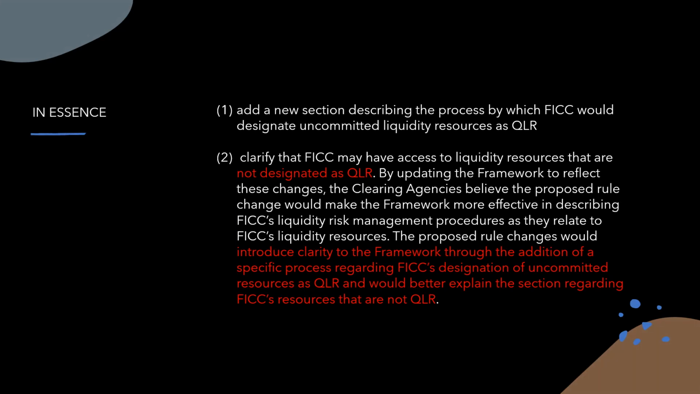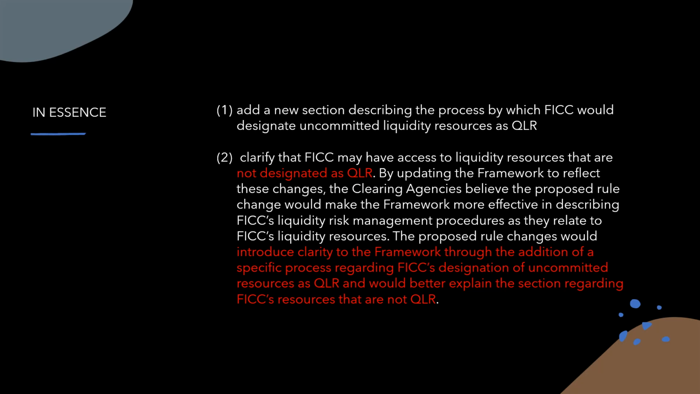In essence, what they're doing here is they're adding a new section, obviously, describing the process by which FICC would designate uncommitted liquidity as QLR. They're going to clarify that FICC may have access to liquidity resources that are not designated as QLR that are involved in master repurchase agreements. And by updating the framework to reflect these changes, not only are they abiding by the rule that we first referenced in the beginning, but by updating them, the clearing agencies believe the proposed rule change would make the framework more effective in describing FICC's liquidity risk management procedures as they relate to FICC's liquidity resources.